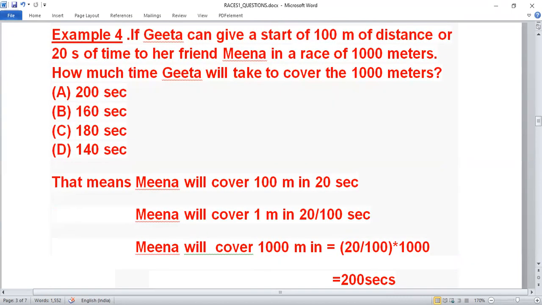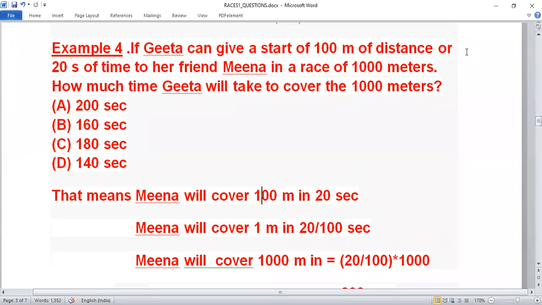Like this question is, if Geeta can give a start of 100 meter of distance or 20 seconds of time to her friend Meena in a race of 1000 meters, how much time Geeta will take to cover the 1000 meters?